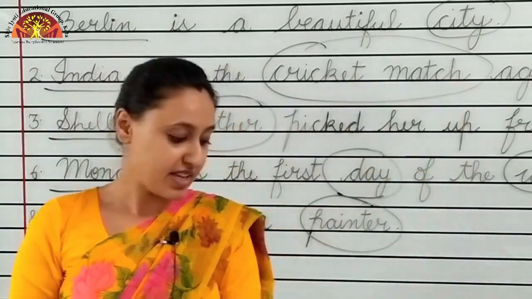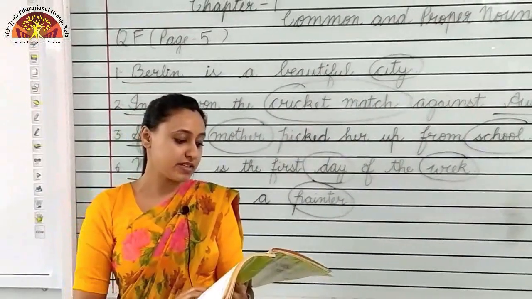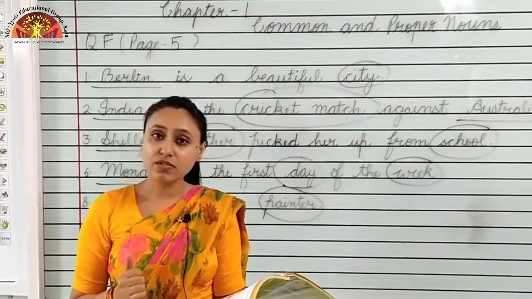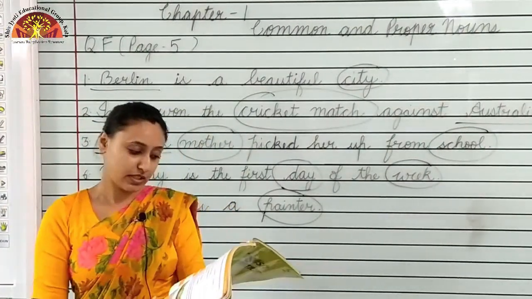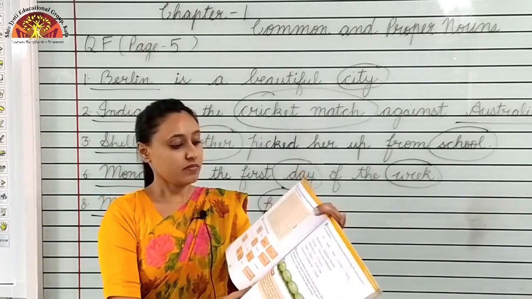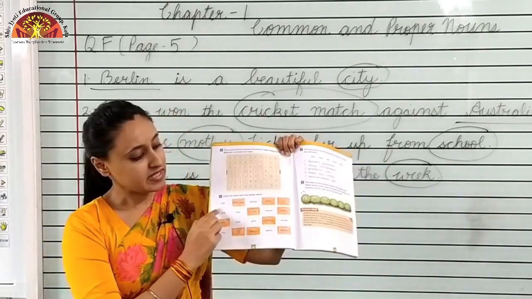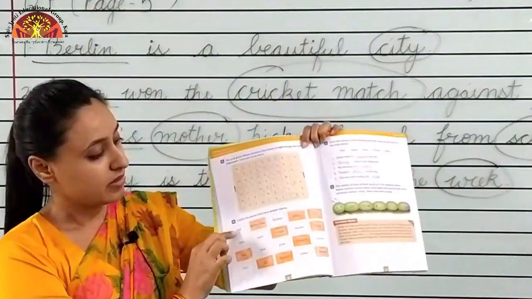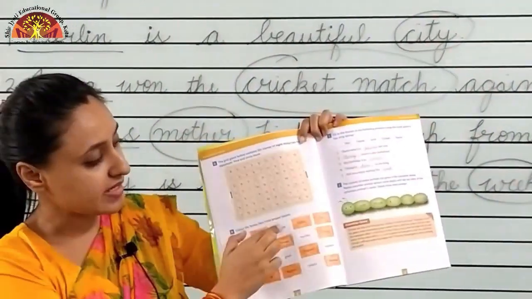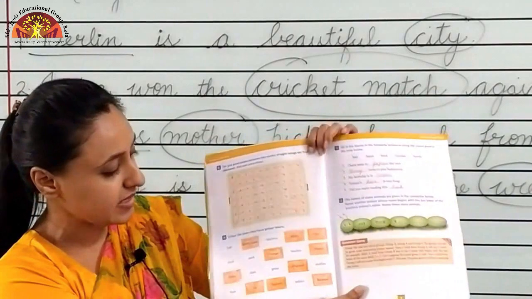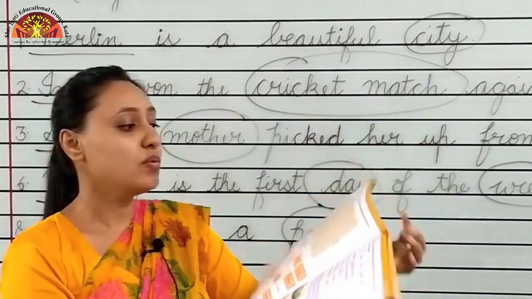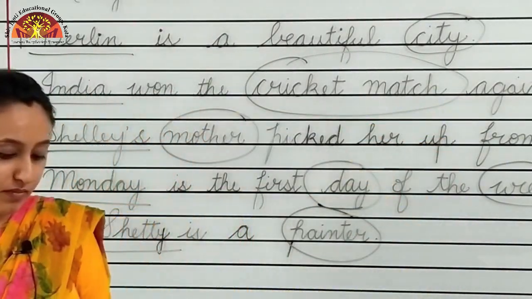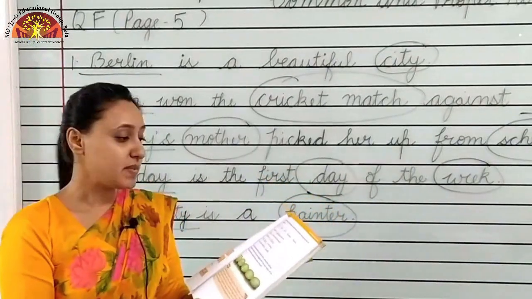Now question H. Color the boxes that have proper nouns. Proper nouns begin with capital letter. Okay. You can see the boxes. What are the names written in it? Ball, Santa Claus, kitchen, Africa, eat. So, now question I. It is on page number 7.